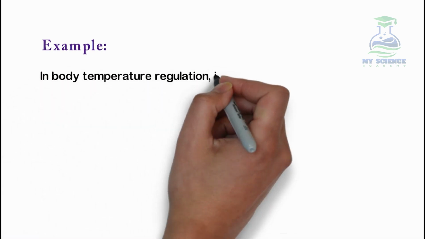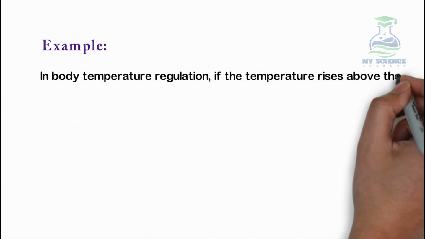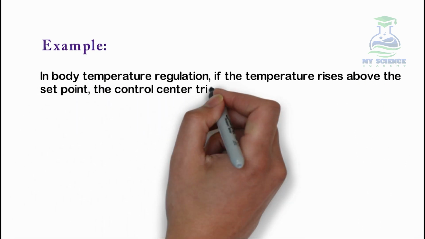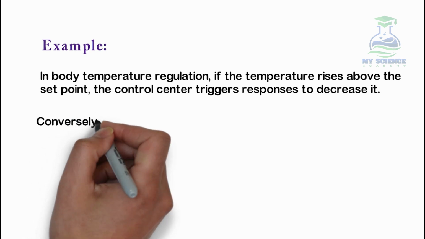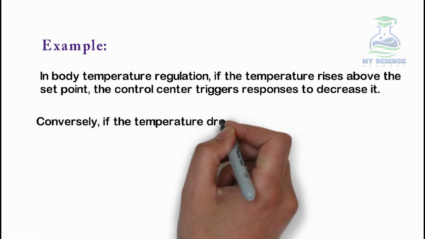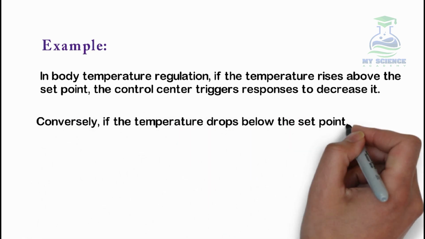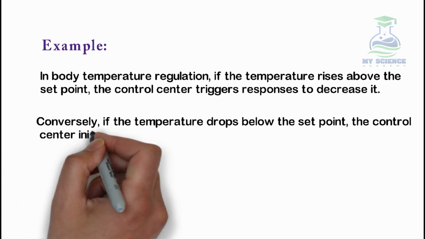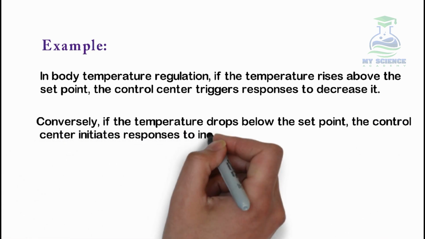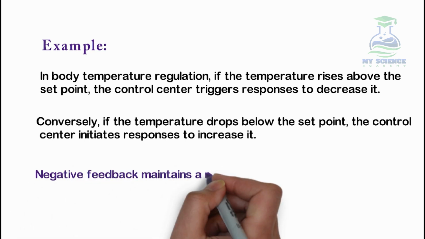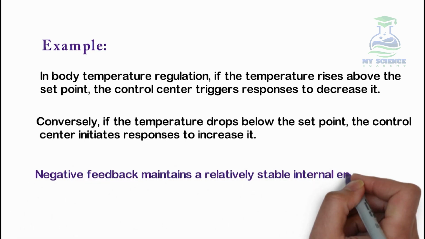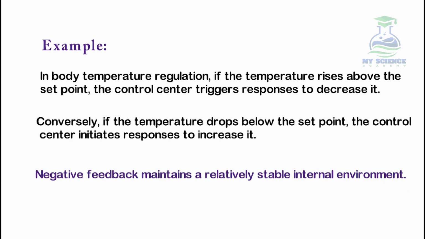normal temperature. So in body temperature regulation, if the temperature rises above the set point, the control center triggers a response to decrease it. Conversely, if the temperature drops below the set point, the control center initiates responses to increase it. Negative feedback maintains a relatively stable internal environment.